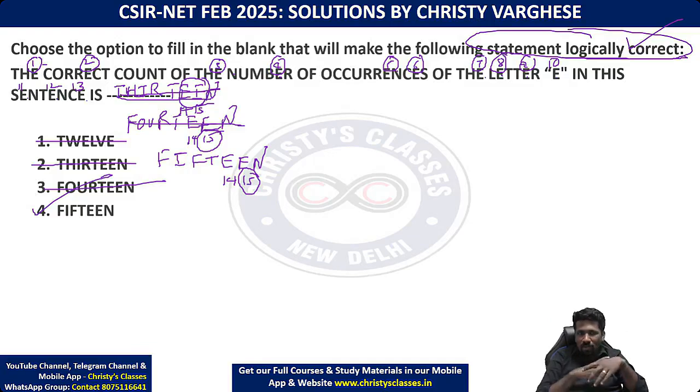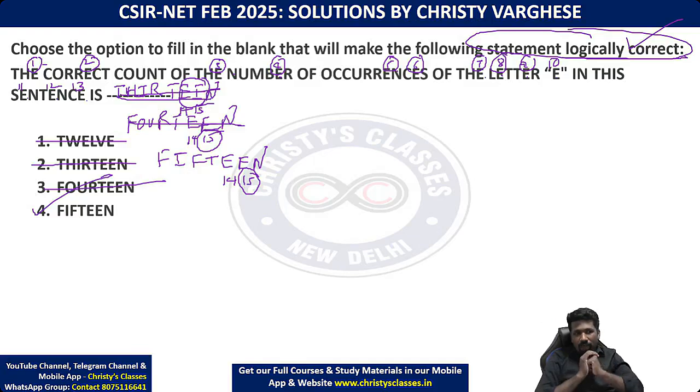12 is eliminated because there are no 12 E's in it, Shashigala. Already we reached the count 13. Then how will 12 be the answer? Question is asking logically correct. Yeah, there is another version of this question which was asked in 2024, which will make the statement logically incorrect. In that case, 12 can be the answer.